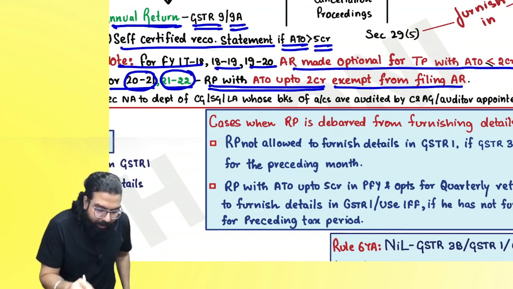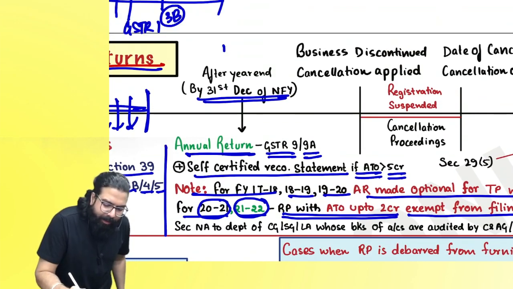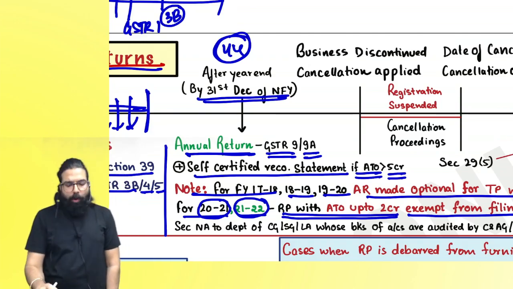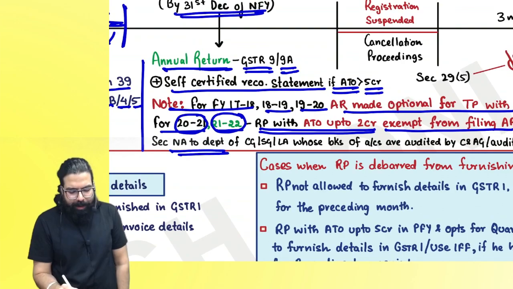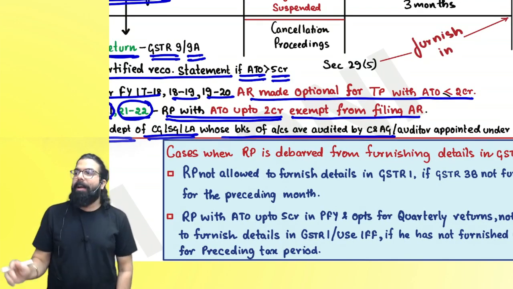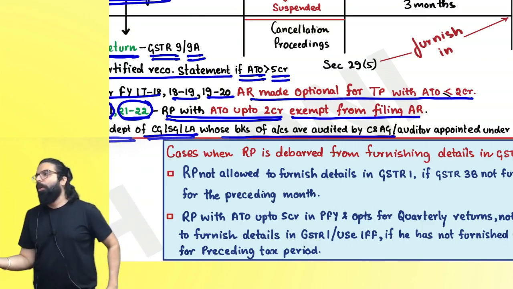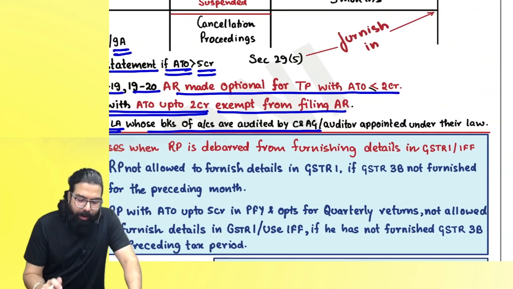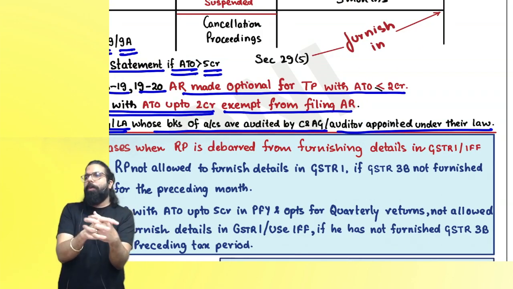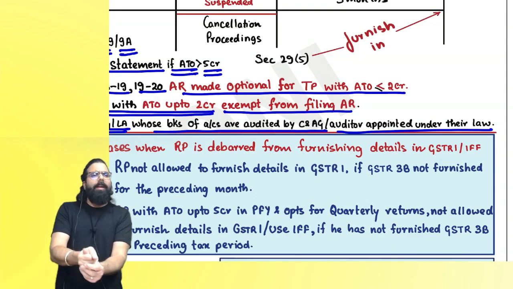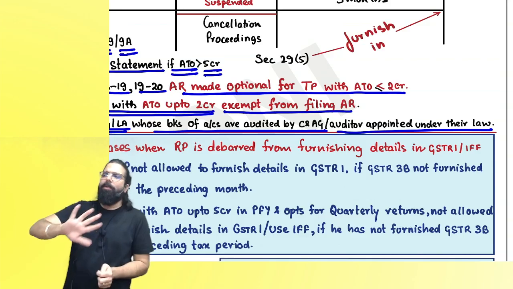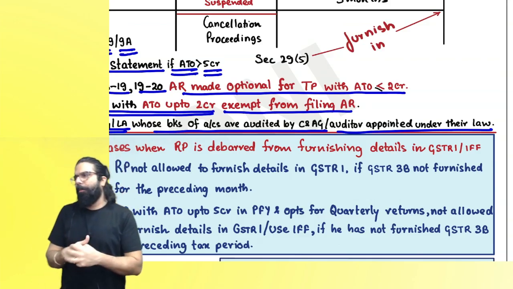Then, next. Sir, this section is actually section number 44. Which section is it? Annual return is section number 44. And they have told this section is not applicable if you are a Department of Central Government, State Government, or Local Authority whose books are audited by the Comptroller and Auditor General. C&AG is who? Comptroller and Auditor General, or any auditor appointed under their law. It means if it is the central government, state government, or local authority, and their accounts are being audited by the C&AG or an auditor appointed under their law, this annual return section is not applicable to them. Can I go ahead, everyone?